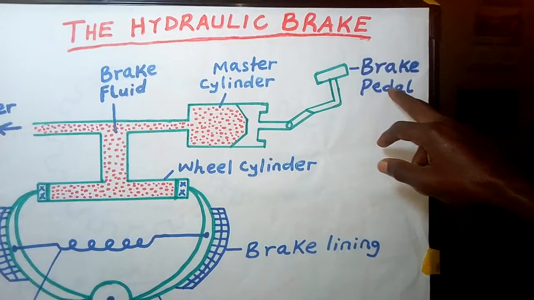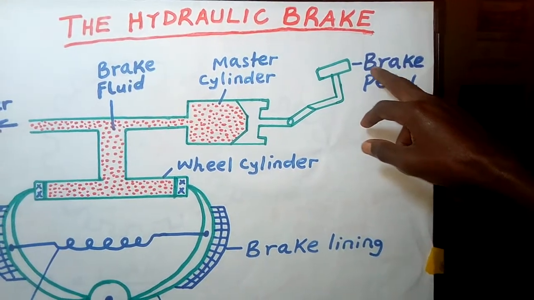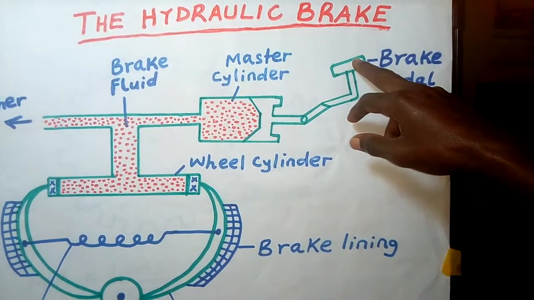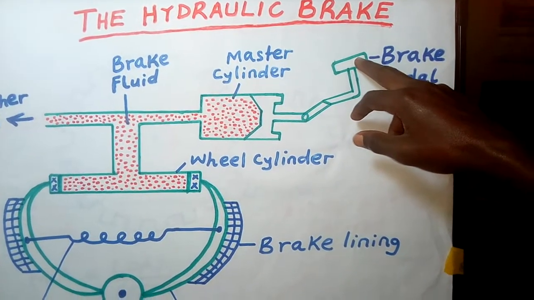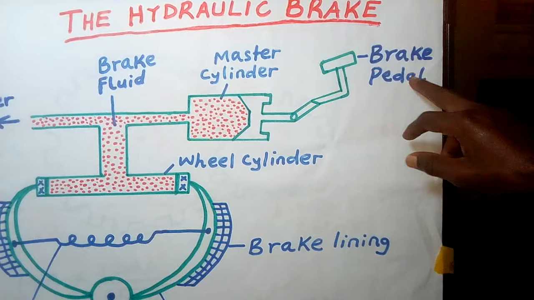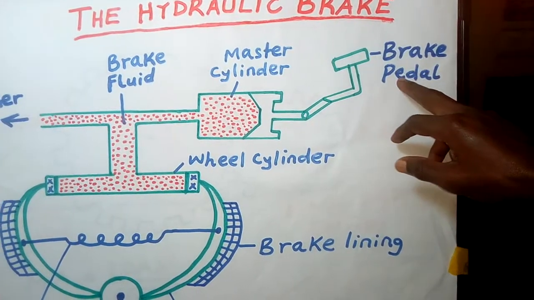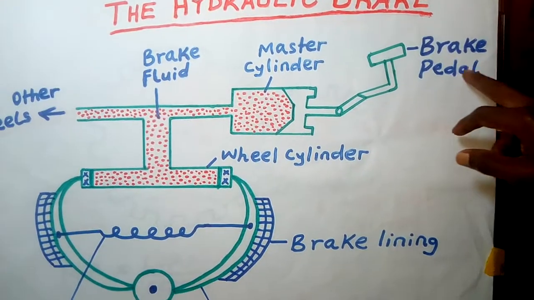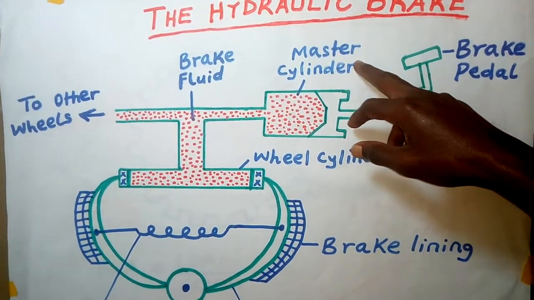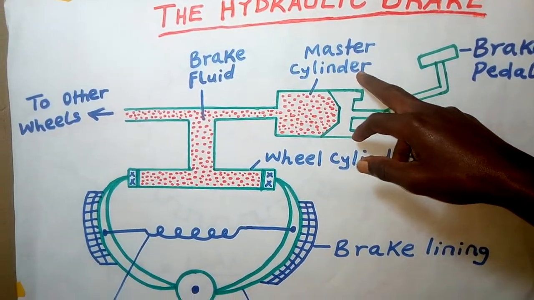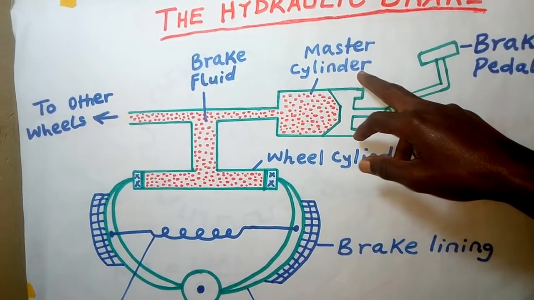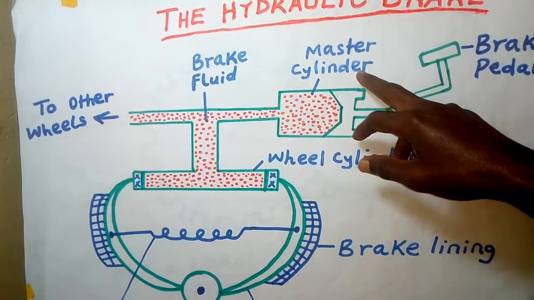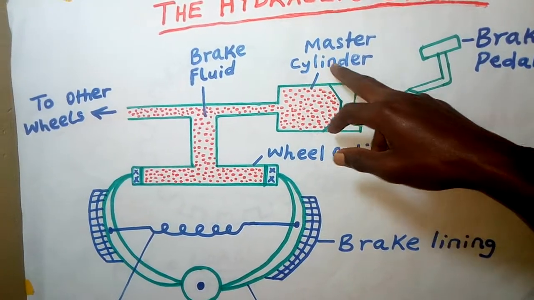The brake pedal is also called the foot pedal. This is where the driver steps. So when you want the car to stop, you step here. Next to the brake pedal, you have a cylinder, which is called the master cylinder. There are so many cylinders in a car, but there is a cylinder which controls all of them. We call it a master cylinder.